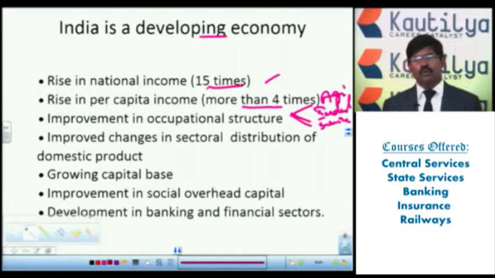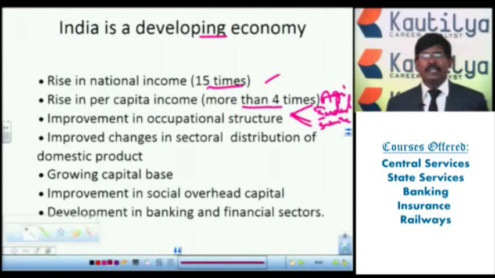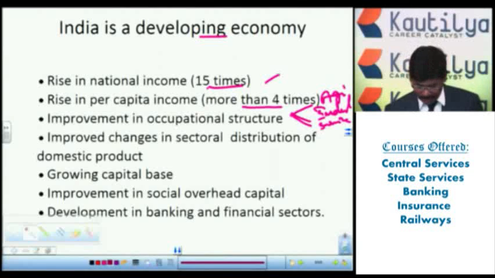Here the people are moving from the rural occupational structure to the urban occupational structure. Whenever they move, automatically they will be enlightened, and we can control underemployment and disguised unemployment. So this is one of the important features. That's why we can say India is a developing economy.